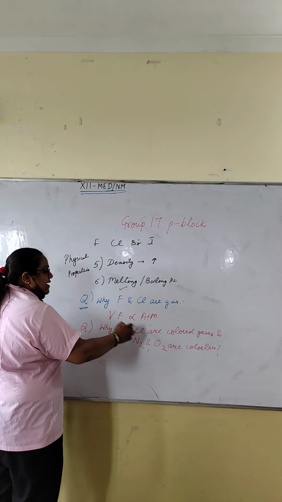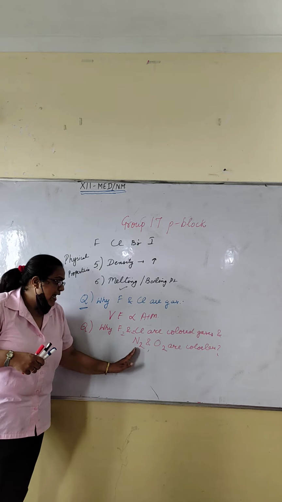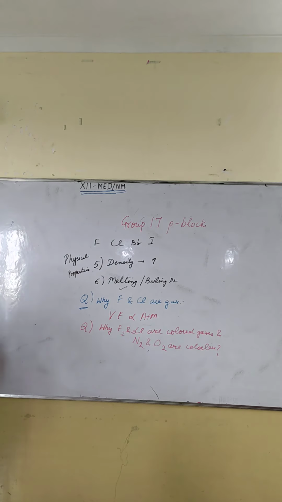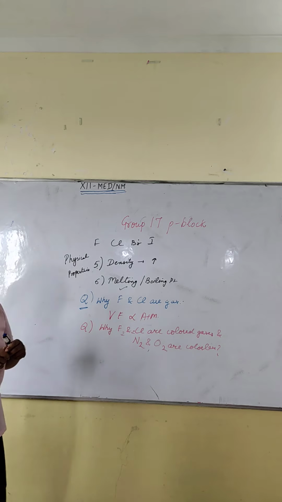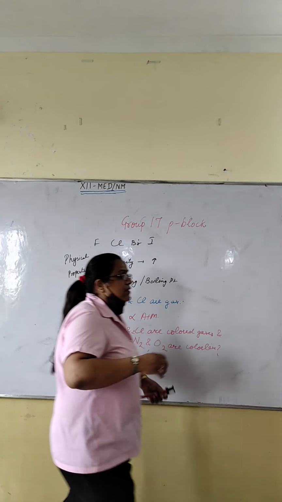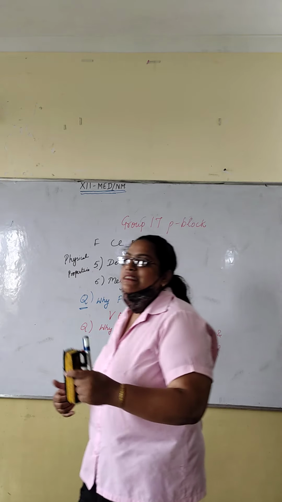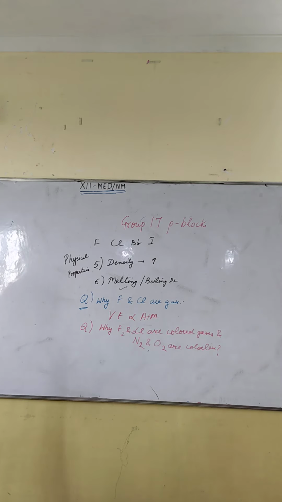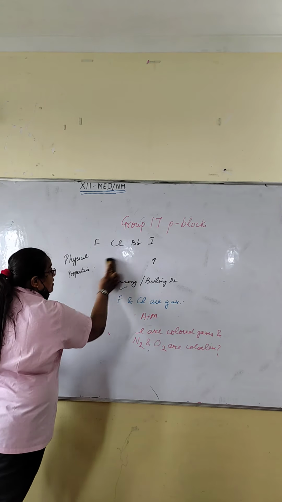Why are fluorine and chlorine colored gases and N2 and O2 colorless? Remember, in fluorine and chlorine, the gap between HOMO and LUMO is less. What is HOMO and LUMO? Any idea? You have learned about chemical bonding in class 11.